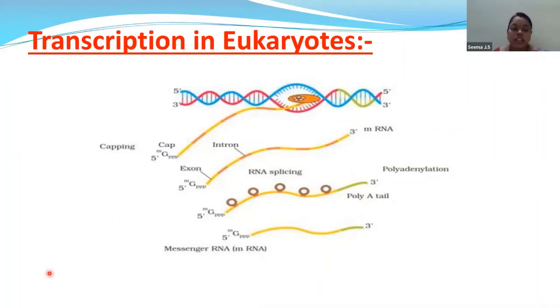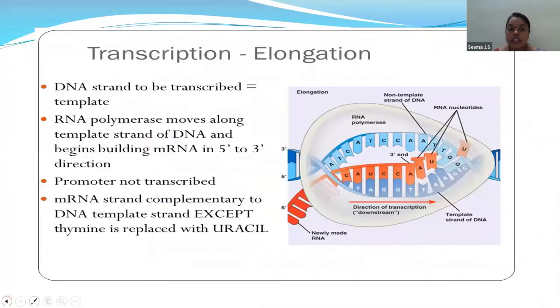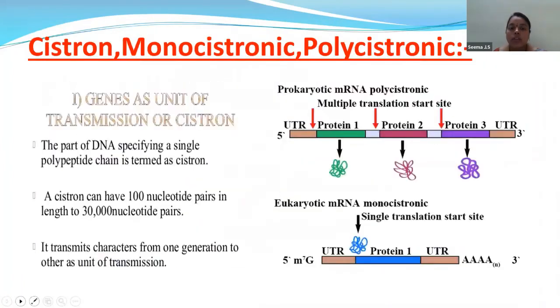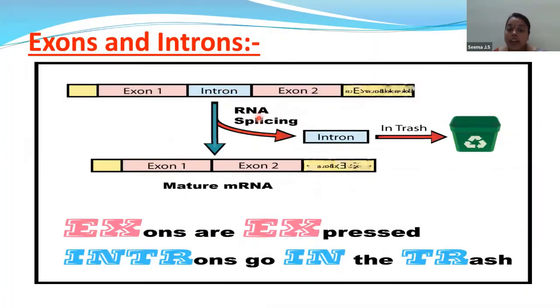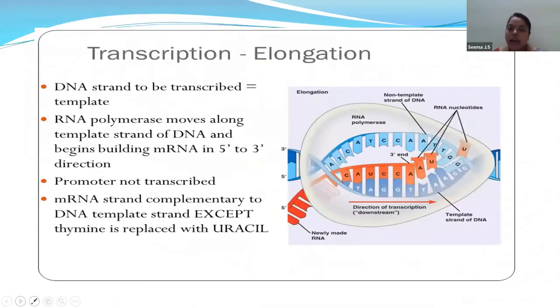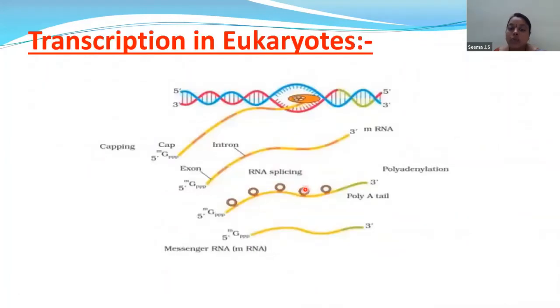Just we will go back to another slide which we have discussed till now. If you come over here, I told you we are eliminating the introns. So that means the introns are removed. Over here we are doing that same process, nothing but removing the introns into the trash bin. So these introns are removed. Only exons are present. So how are we removing them? By the process of RNA splicing.